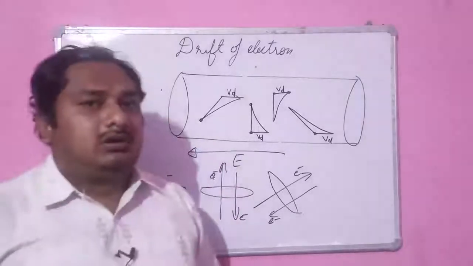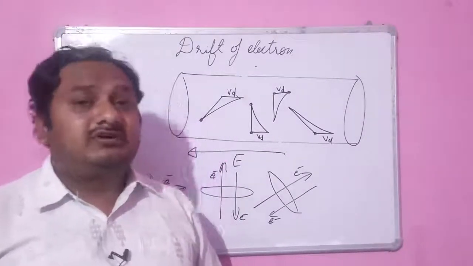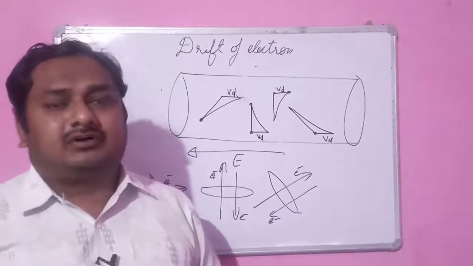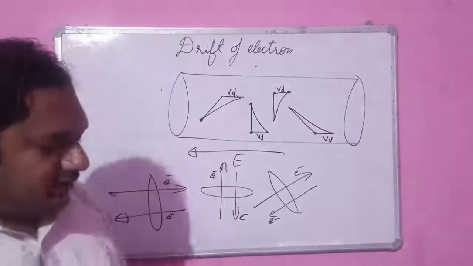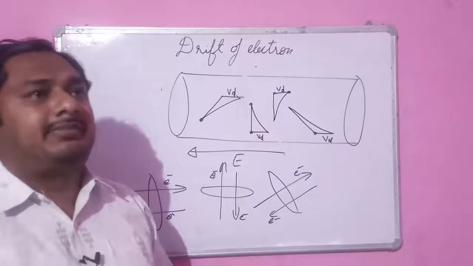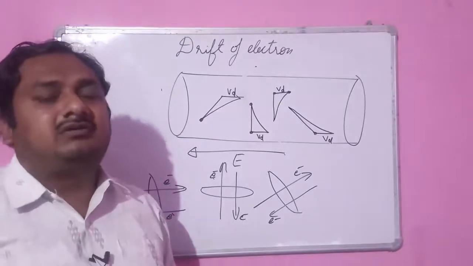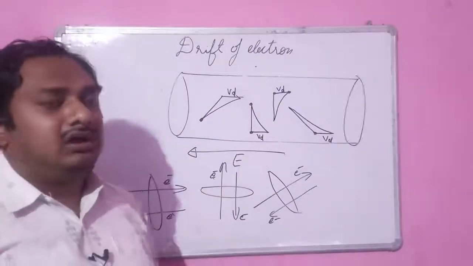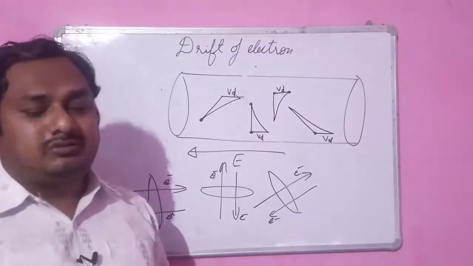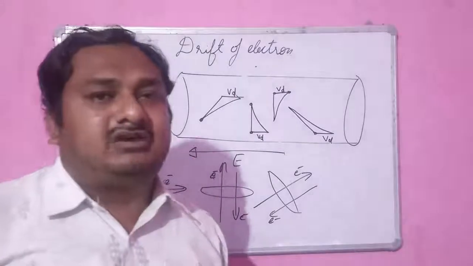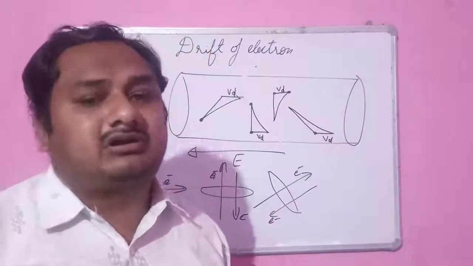So, in this video, we are going to learn the drift of electron. Normally, what happens in the absence of the electric field? Suppose there is a conductor, and normally in the beginning there is no electric field applied to that conductor.